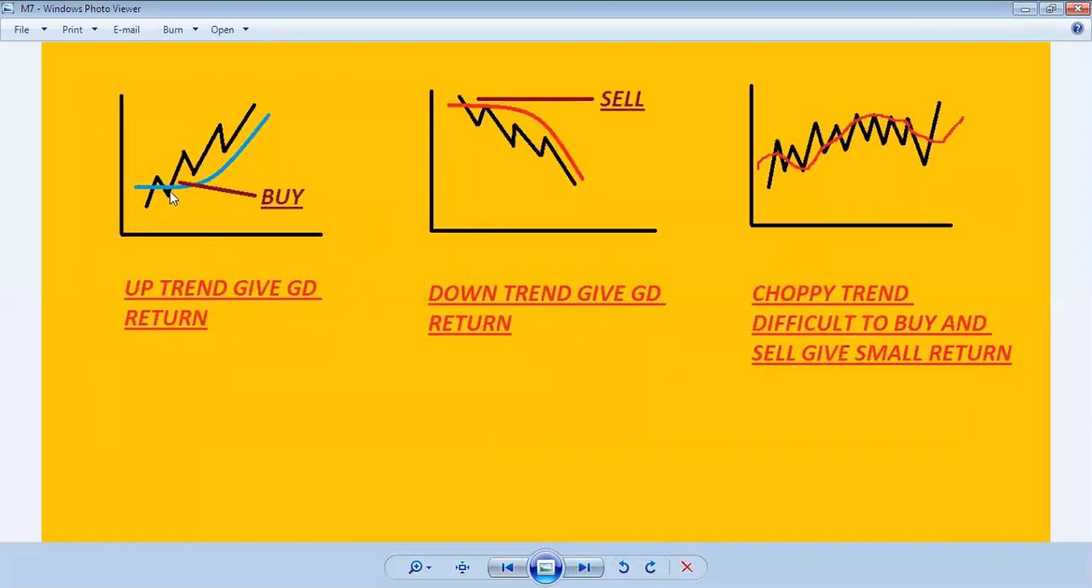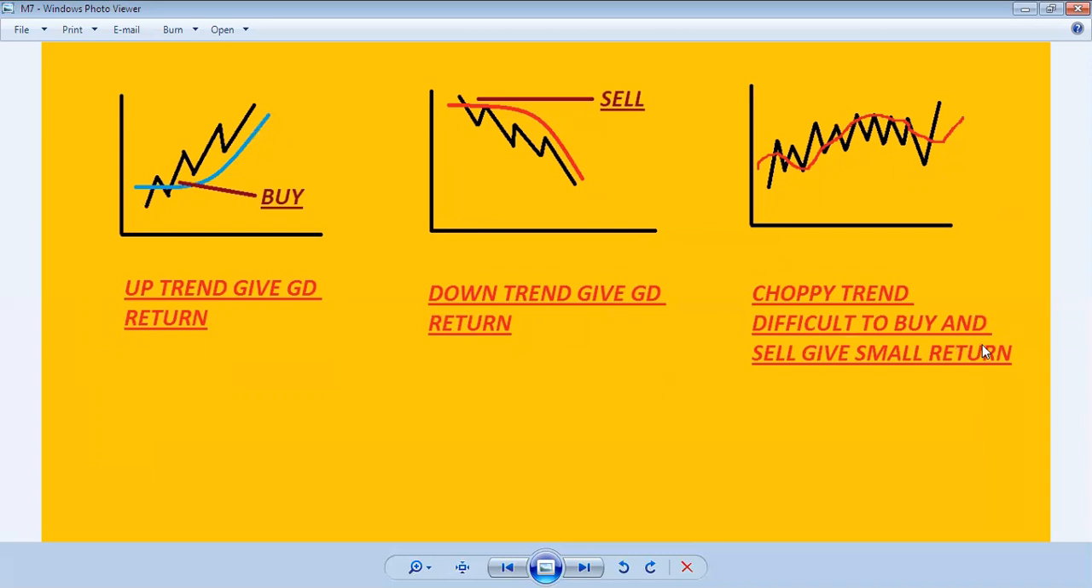The uptrend gives a good return. You will see that when the crossover happens in the uptrend, the signal is buy, and the best return comes. Even in the downtrend it gives a good return: when the price crosses the moving average and a sell signal comes in the downtrend, then we get a good return. As I discussed in the double moving average, the crossover also gives a good return in the uptrend, and the downtrend crossover also gives a good return.